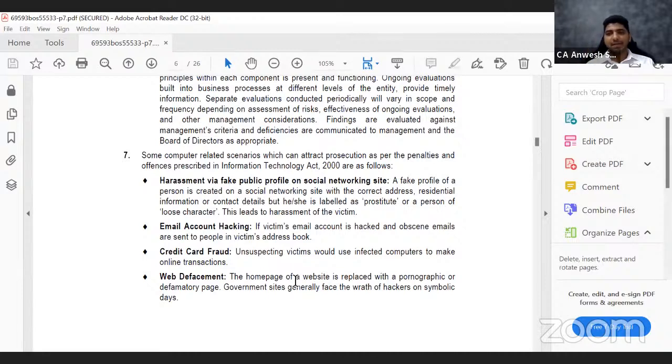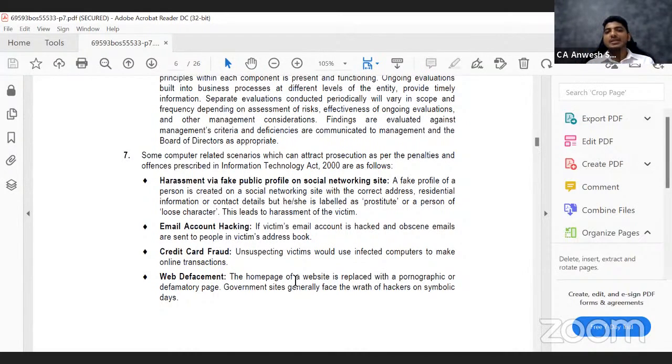Second one is email account hacking. If you're using a very weak email password, for example, the password for your email ID is just your mobile number, or your name, or your date of birth, it is easily guessable. There are a lot of tools which can easily guess your password. So email can be hacked and they can use it to send inappropriate messages to somebody else.